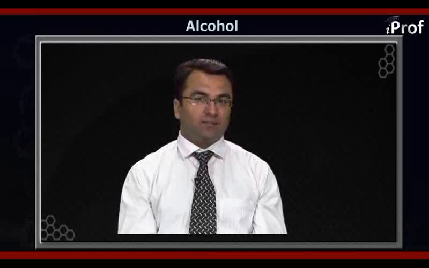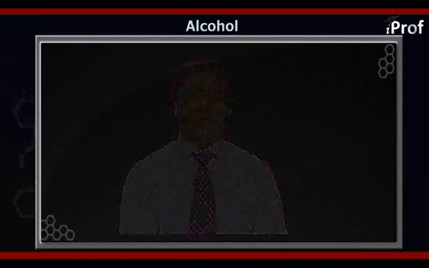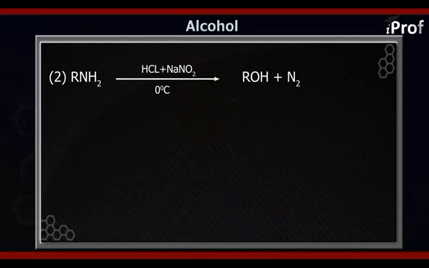And if it is a primary amine, that means that amine will have an NH2 group, that is, a nitrogen atom. So therefore the organic compound will be a primary amine first of all.